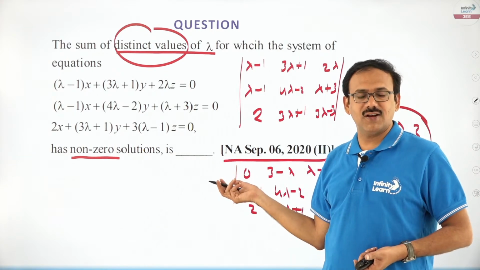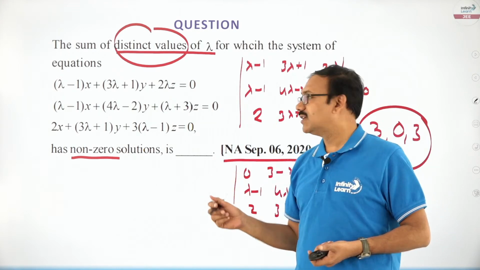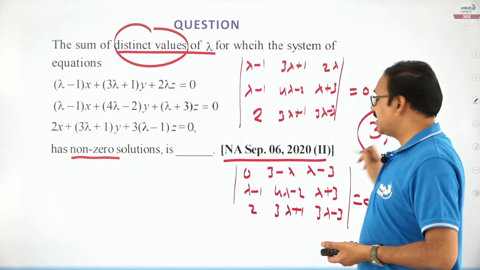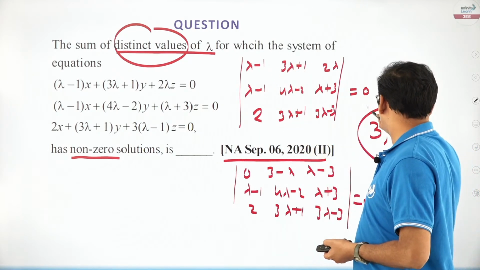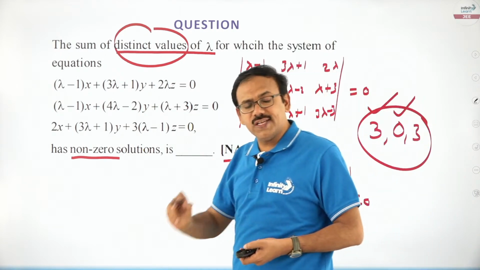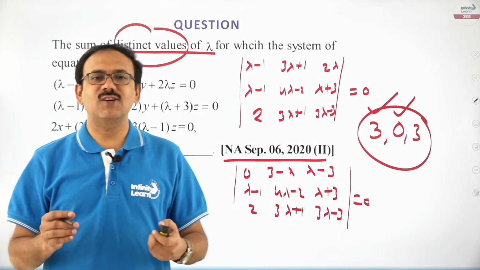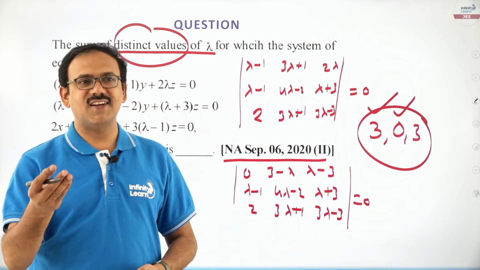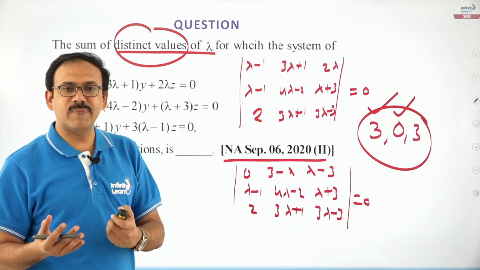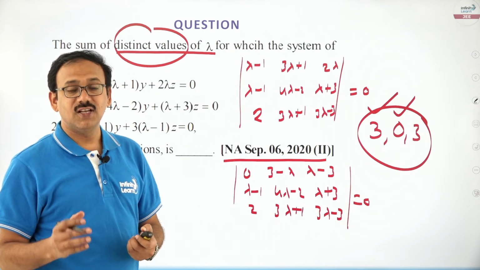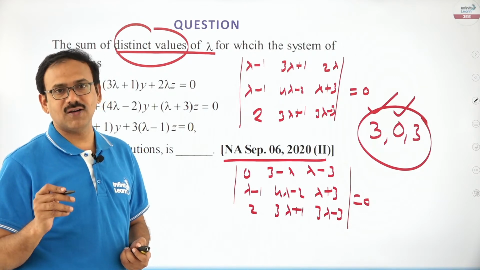Of course, negative marks were not there at that time. This year you have negative marking for integer answer type questions, right? Here, my dear friends, he said the sum of distinct values of lambda. The distinct values are only 0 and 3, so the sum is going to be 3. Friends, please read the question carefully. My sincere request: it is a known, easy question, you will be spending 2 to 3 minutes on this, but if you don't read the question properly, there is a high chance to lose marks.